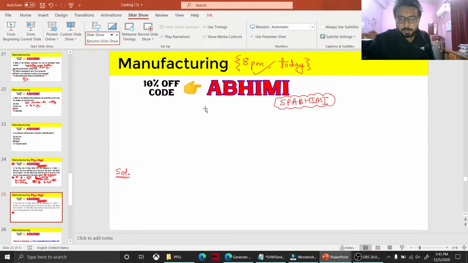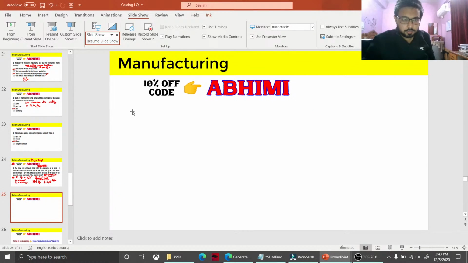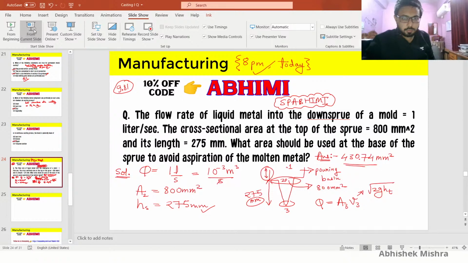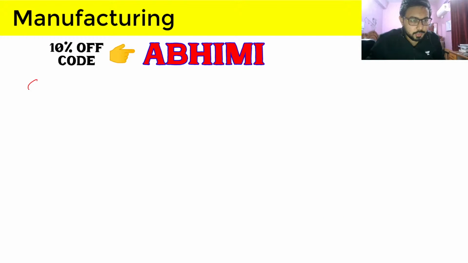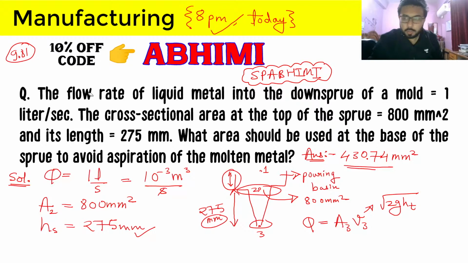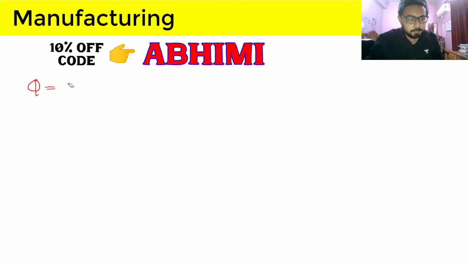So let me just calculate this. So we have this Q is equal to this 1 liter. So 1 liter will be 10 to the power minus 3 meter cube per second. So this will be 10 to the power 6 square. Here it will be second.